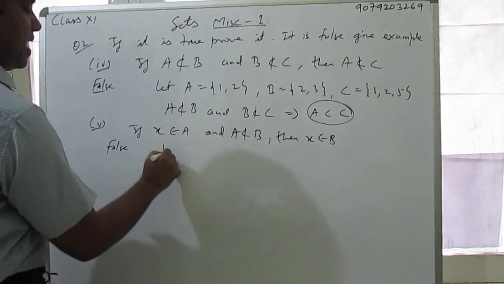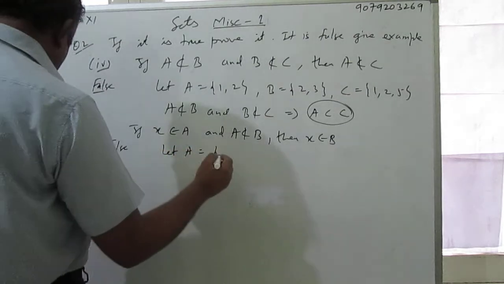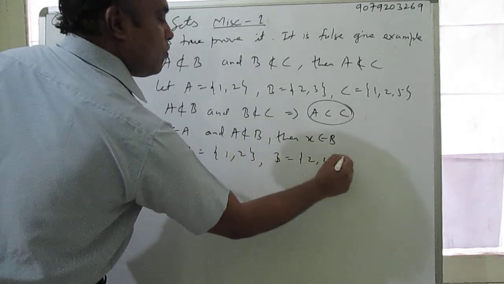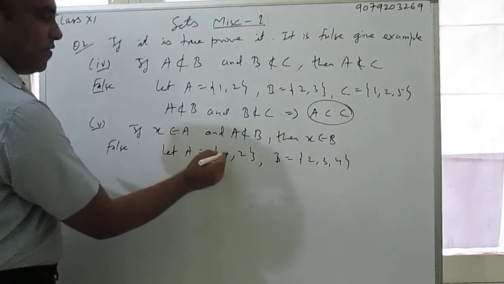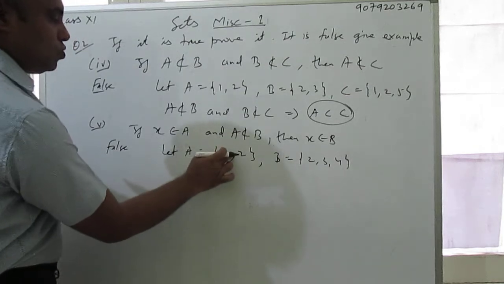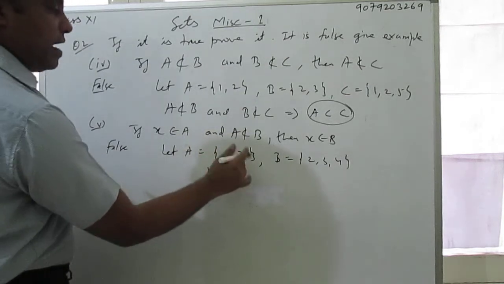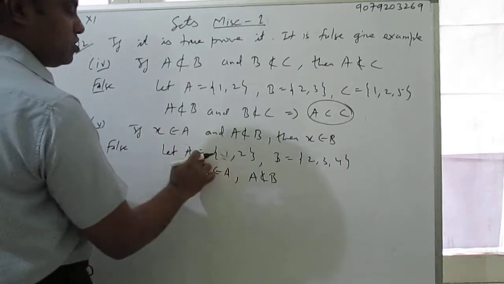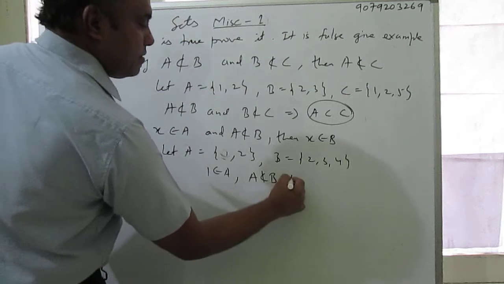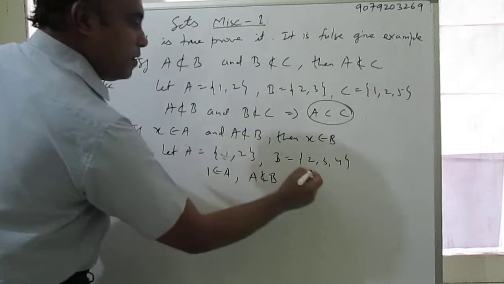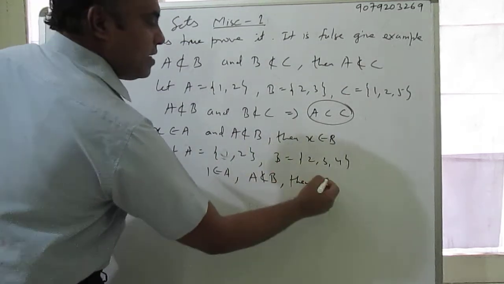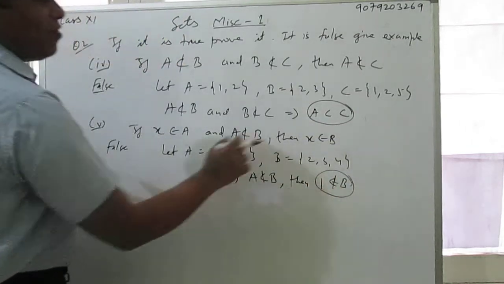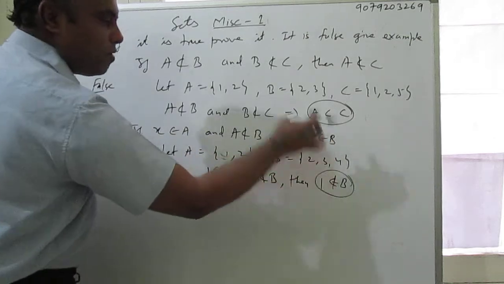Prove it with an example. Let A you can take {1, 2}, and B you can take {2, 3, 4}. Here you can say, if I take element 1 belongs to A, and A is not a subset of B, then is 1 in B? No, it is not. 1 does not belong to B. So here you can say that this is false. Here it was belongs, here it is not belongs to.